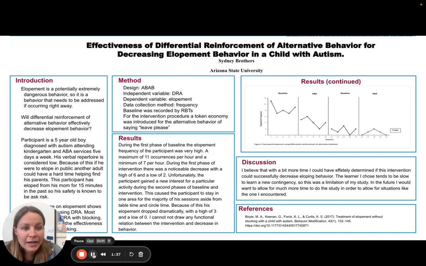In conclusion, I think that with a little bit more time, this intervention could potentially prove to effectively decrease elopement in this learner. He does take a little bit longer to understand and learn new contingencies. So I think with more time, it could be really effective. But for the time being, I cannot effectively say that there was any functional relation between my intervention and the dramatic decrease in elopement behavior.